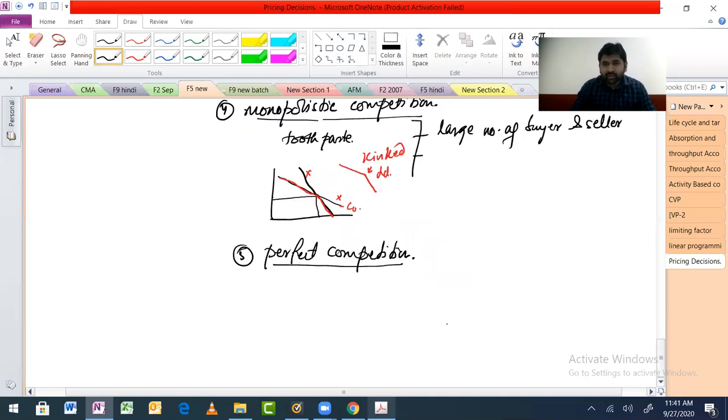Now the most important thing here is that for a company, the demand curve is like this, a straight line. Okay. P equal to AR equal to MR. Fine. Price is equal to average revenue is equal to marginal revenue. Since these companies are very small, they are price takers. All right. And that means the price is determined by the market, demand and supply. Whatever the price is, every small company will have to take that as a price and they will continue with that.